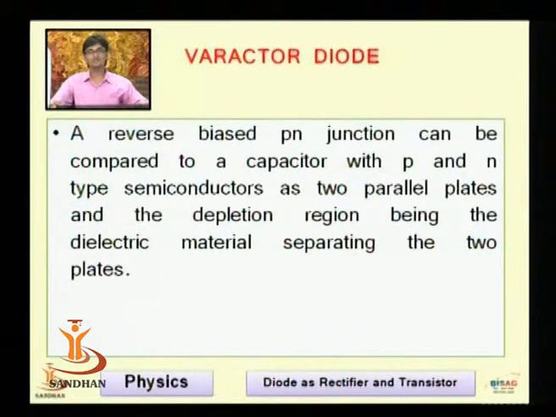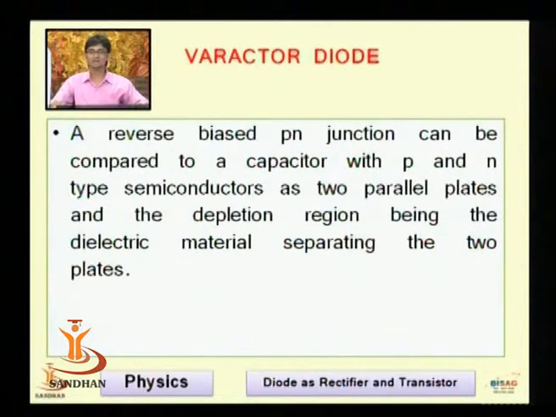Now just try to recall the construction of the capacitor. Basically, a capacitor consists of two conducting plates, and between these two conducting plates there is a dielectric material. Now compare that construction of the capacitor with the reverse biased PN junction diode. The P-type material and N-type material are, for a while, the conducting plates, and the depletion region found between P and N acts as the dielectric material.